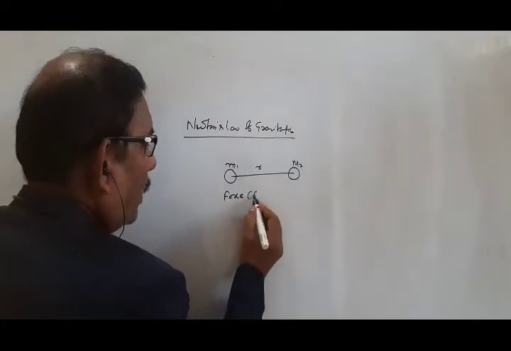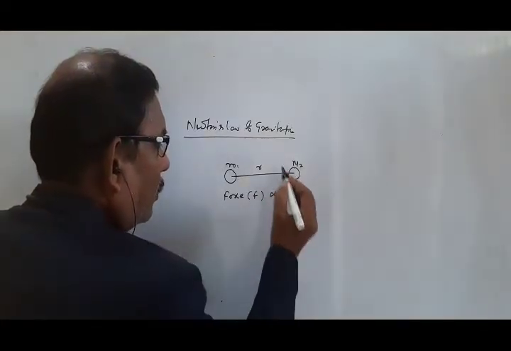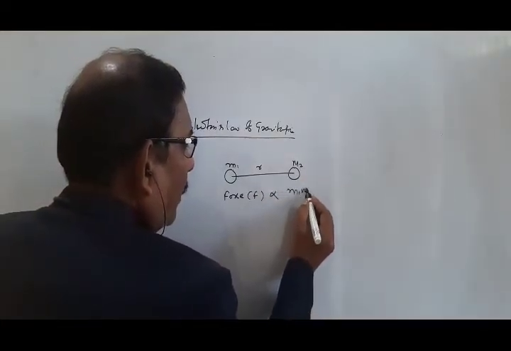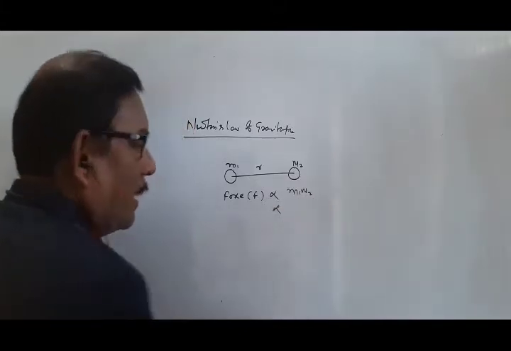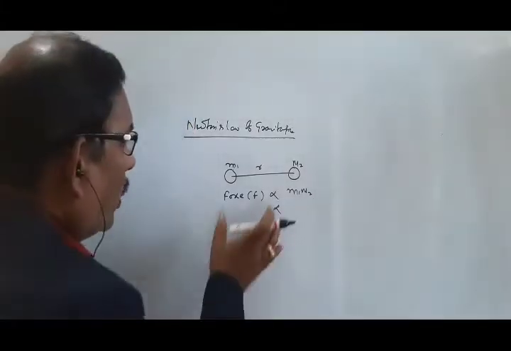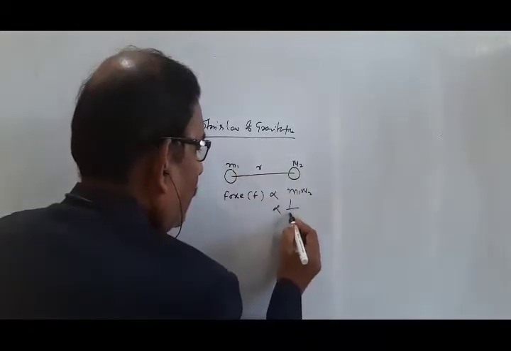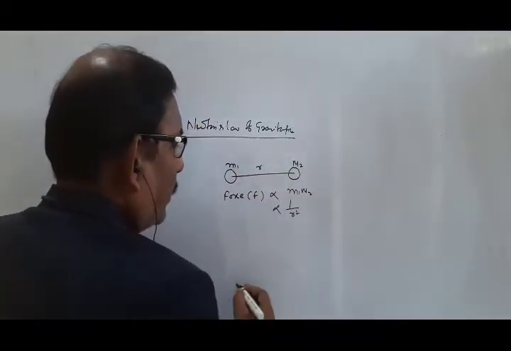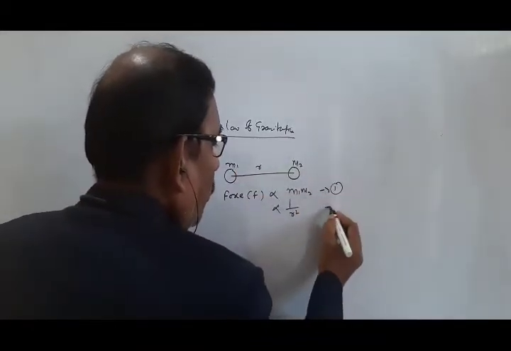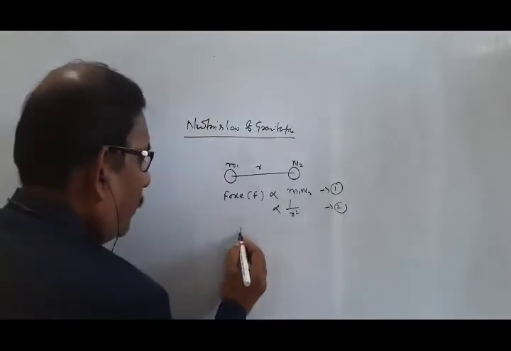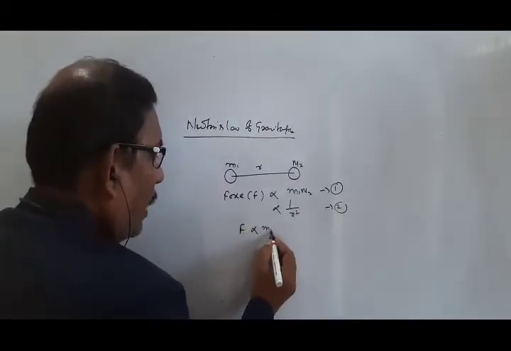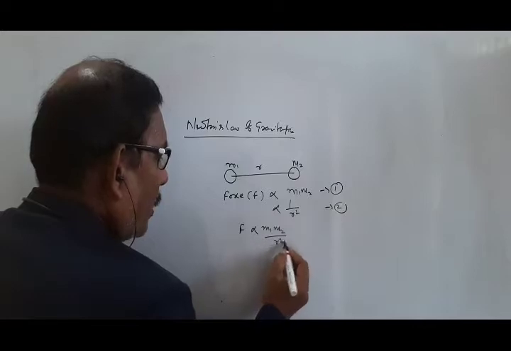Force F is proportional to the product of their masses and inversely proportional to the square of the distance of separation, that is r square. From our equations 1 and 2, F is proportional to m1 m2 by r square.